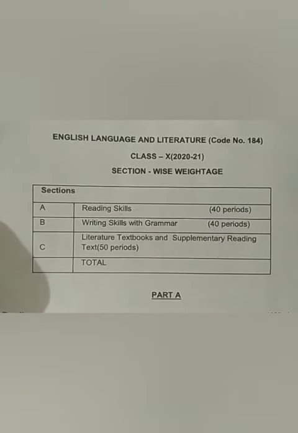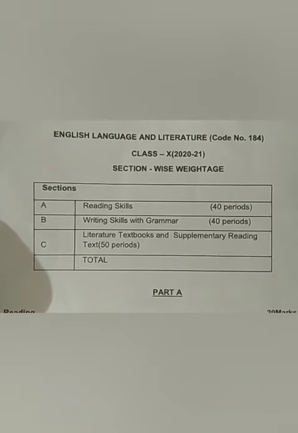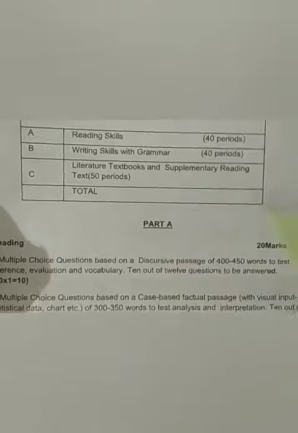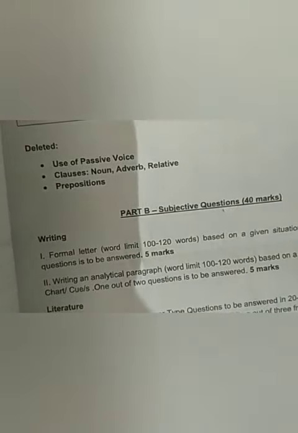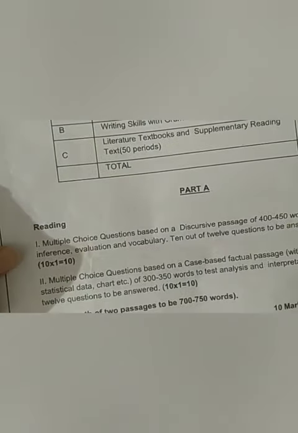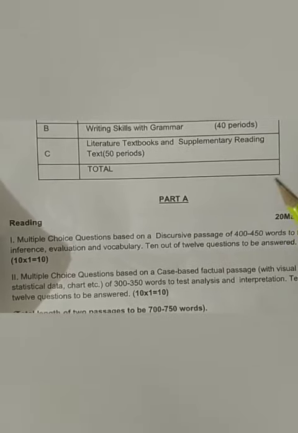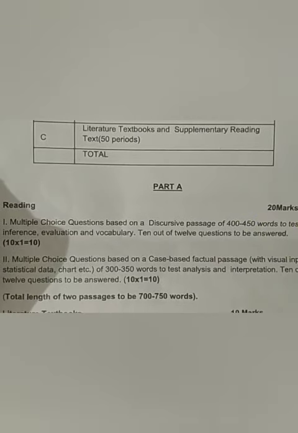In term 1 examinations, you're going to get a similar type of pattern divided into two parts, part A and part B. There is a lot of difference between the paper of last year and the paper this year that you're going to get from CBSE.